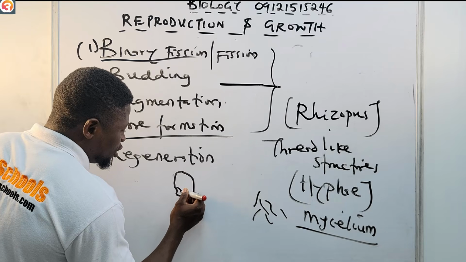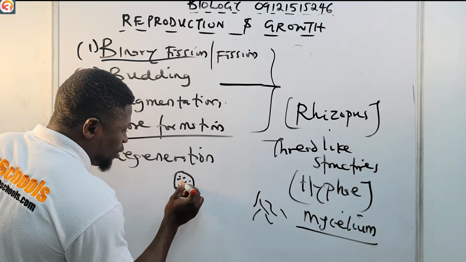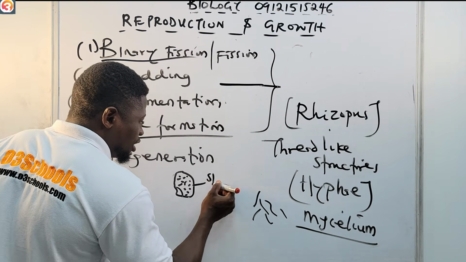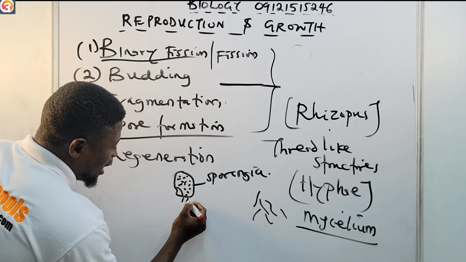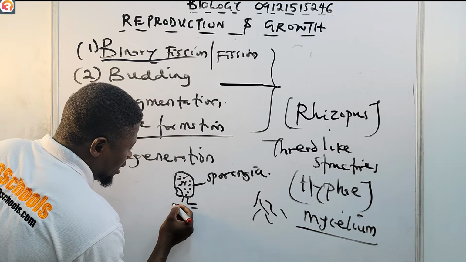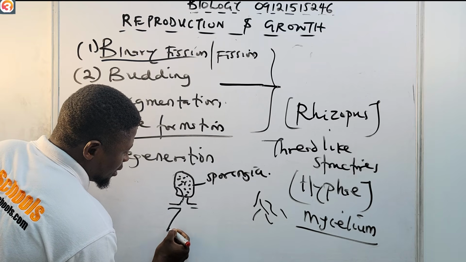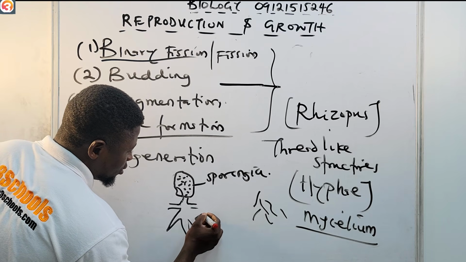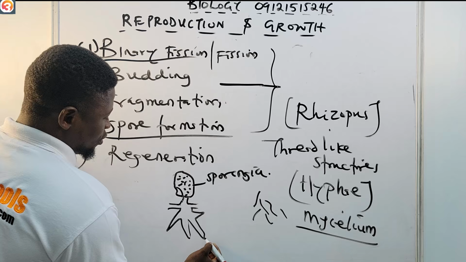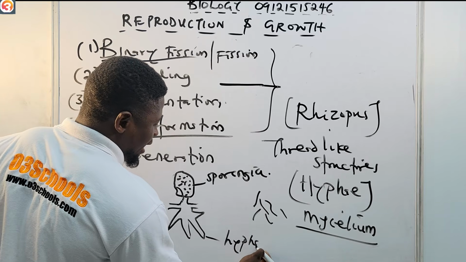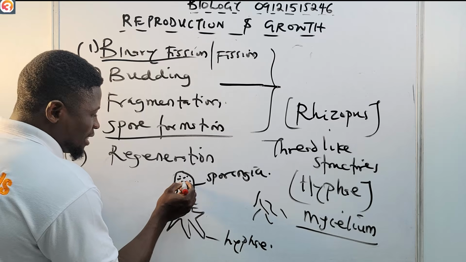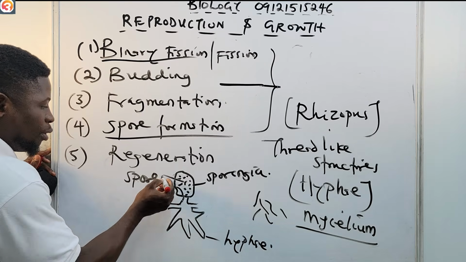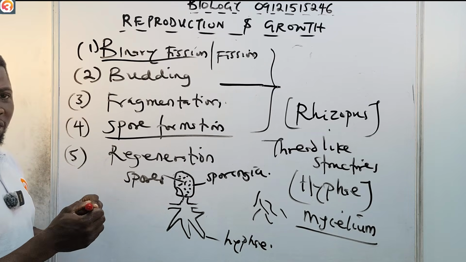Inside the sporangium, we have spores. This is the sporangium, or the sporangia. These thread-like structures are the hyphae. If a group come together, I'll call them the mycelium. These ones inside here are the spores. So this is basically what it looks like.